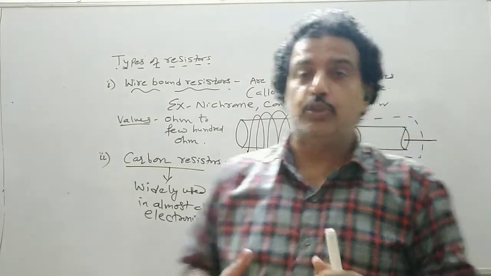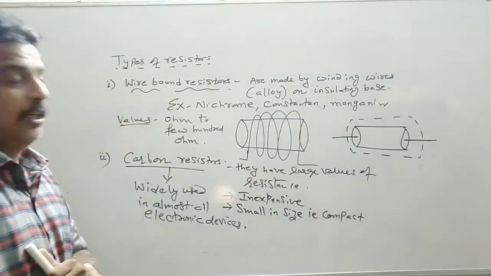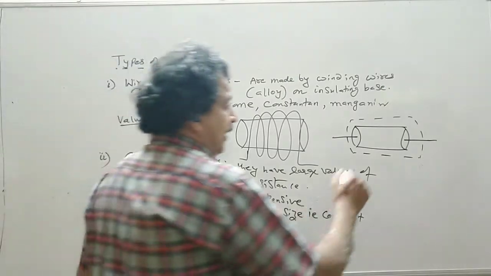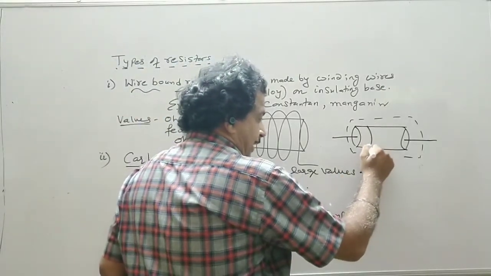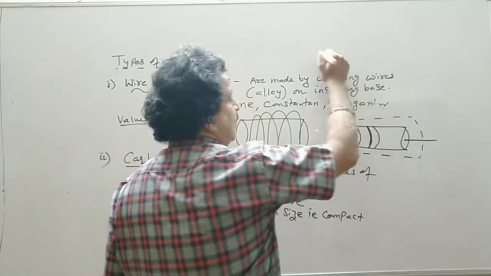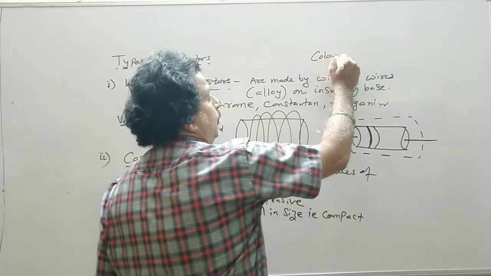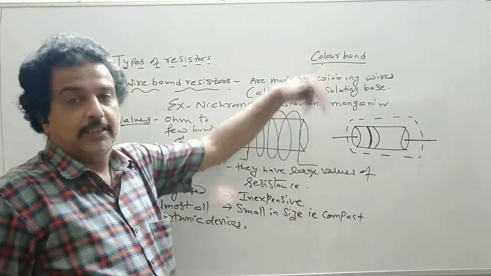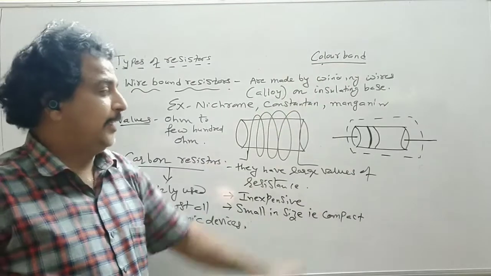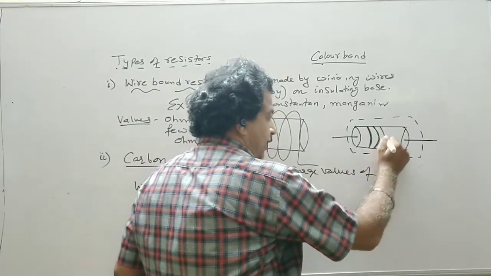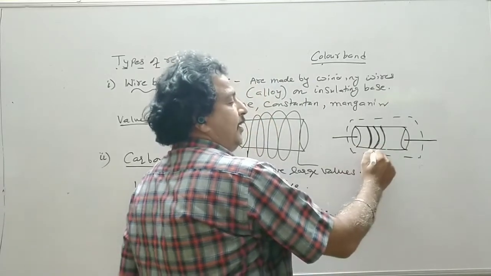Now their values are determined by the color bands, meaning on their base they have different bands. It is called a color band, and because they have this color band we can determine its value. The bands are made in the form of rings from one end of the resistor.